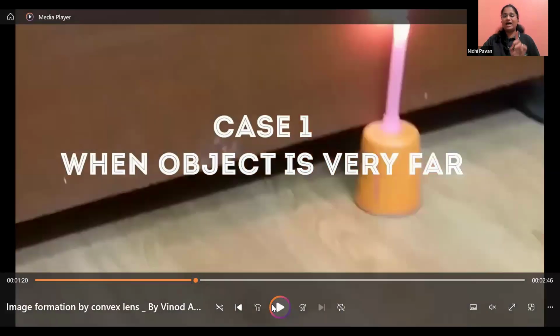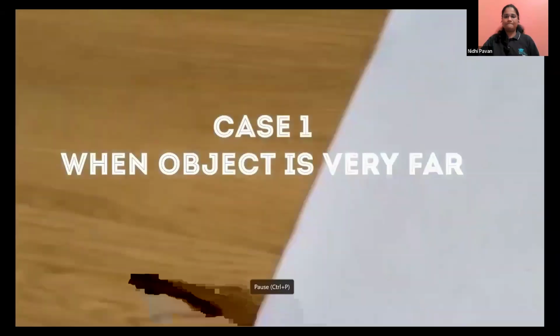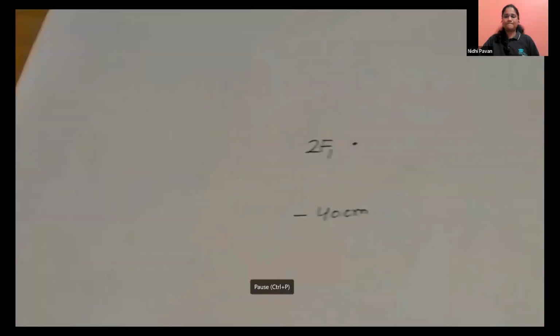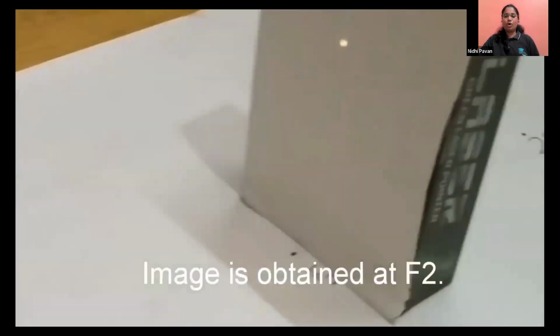So here you can see when the object is placed very far, means what? When the object is placed at infinite distance. Now see. The image is obtained at F2.